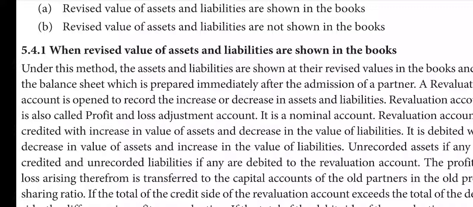For some of the items which are profit in nature, gain in nature, for example, the value of an asset increased. Suppose our computer book value is 1 lakh, but at the time of admission the computer value is maybe 1,20,000.